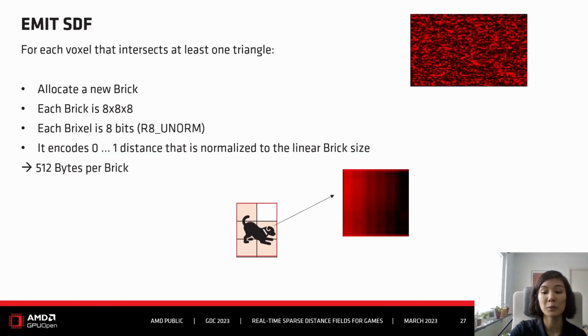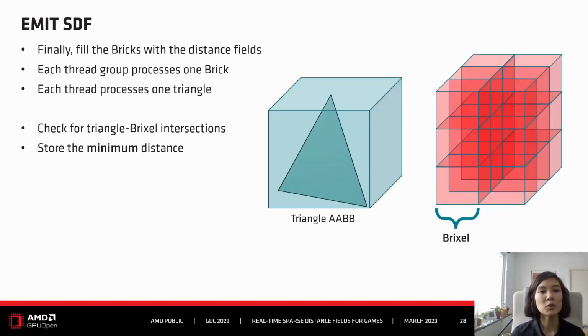We allocate the new brick, and then we want to fill it with the distance field information. Each thread group processes one brick, and each thread processes one triangle. It checks for triangle-brick cell intersections, where a brick cell is a single unit within a brick, and then it stores the minimum distance.